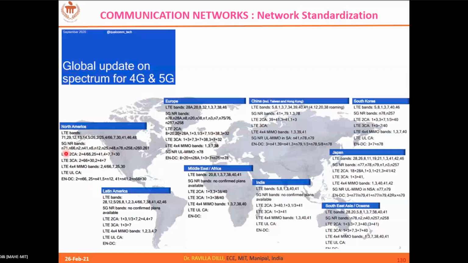So frequency bands are defined something like this: N66, N71, and these bands N258, N260, N261, all these are FR2 bands. So these are actually what we use for 5G wireless networks. And in FR1 we use N71, N66, N2, N41, N5, N12, N25, N48, right? So these are all FR1 frequencies.